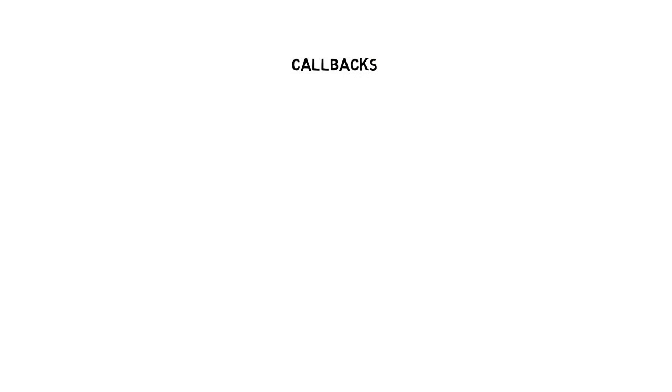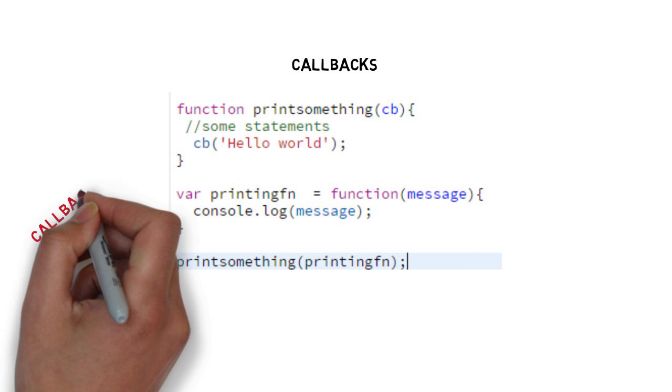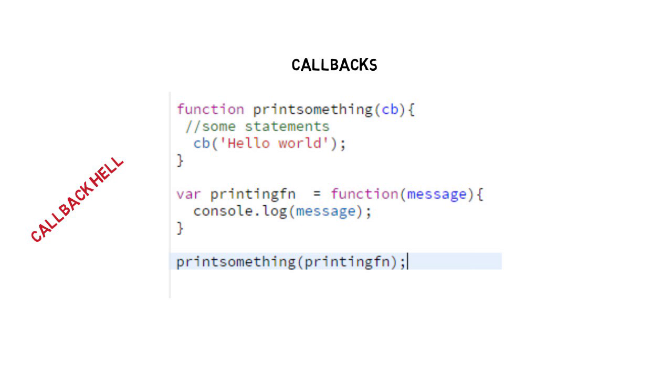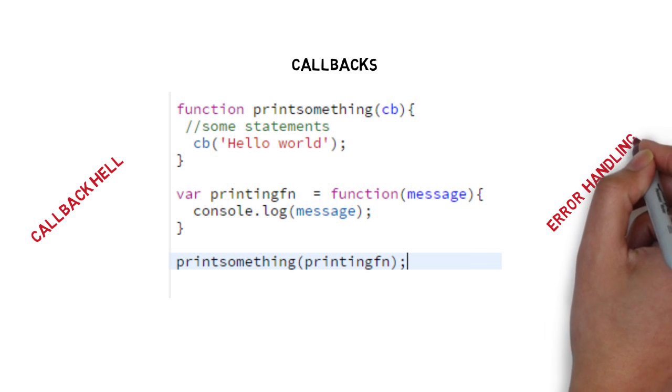Now, callbacks in simple terms is nothing but calling a function after the asynchronous event has taken place. It calls back a function to denote the end of an event. This is quite useful but fails when we start writing nested callback functions, usually resulting in a difficult scenario termed as callback hell. Also, error handling becomes a mess.